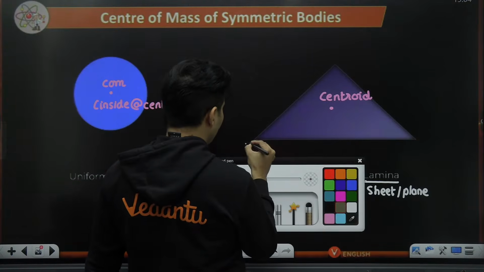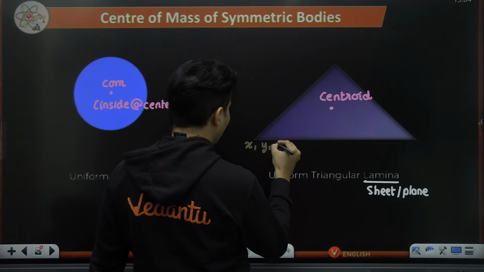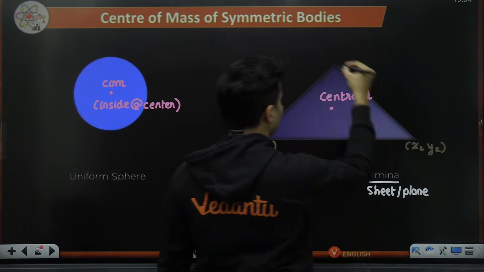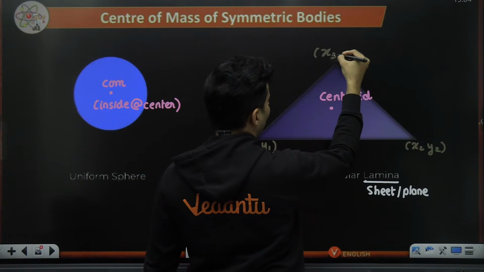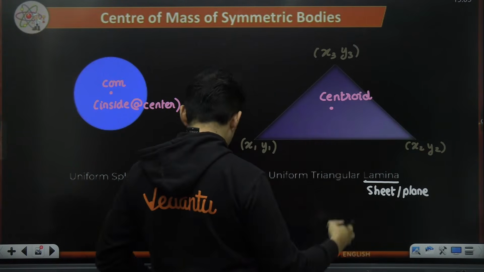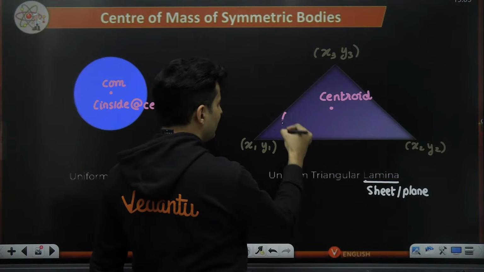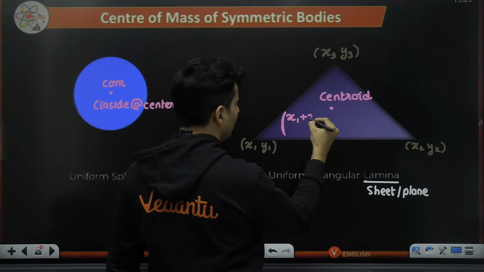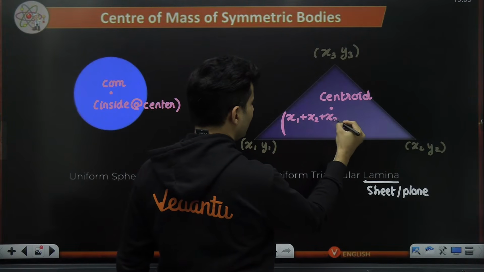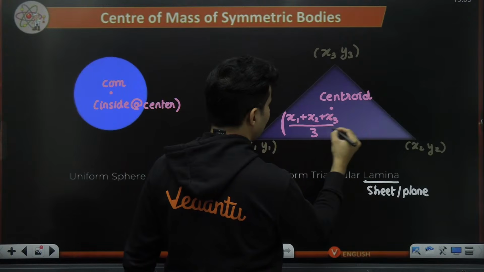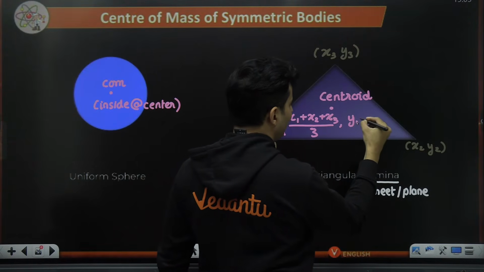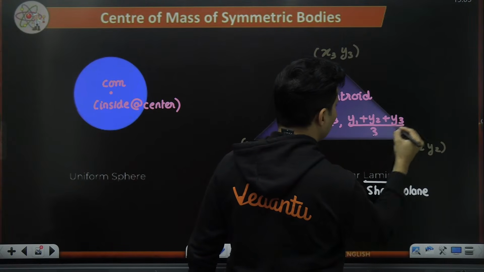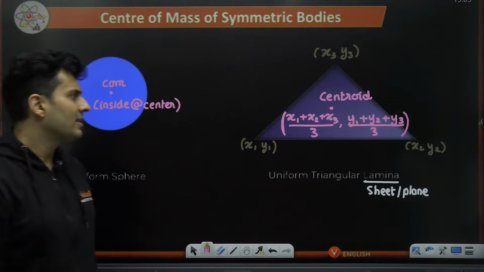So by chance, if this has the coordinates x1, y1, this has the coordinates x2, y2, and this has the coordinates x3, y3, what is the coordinate of the centroid? Maths guys, if you remember your coordinate geometry, you will remember it. It is x1 plus x2 plus x3, whole thing divided by 3. That's the x coordinate. And y coordinate will be y1 plus y2 plus y3, whole thing divided by 3. That is the coordinate of the centroid.